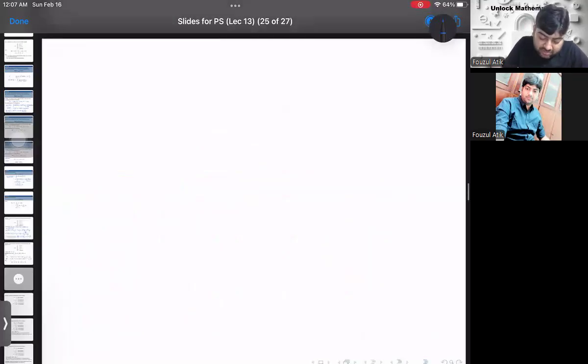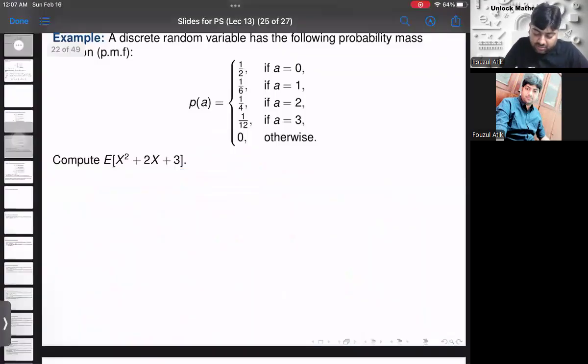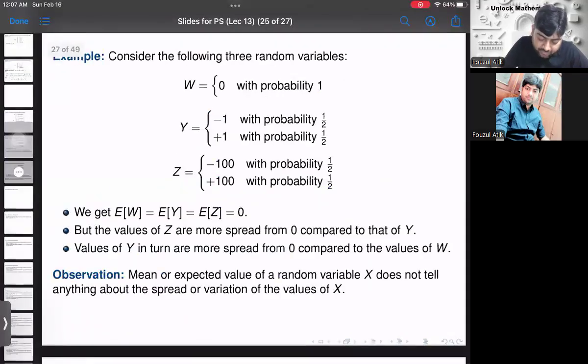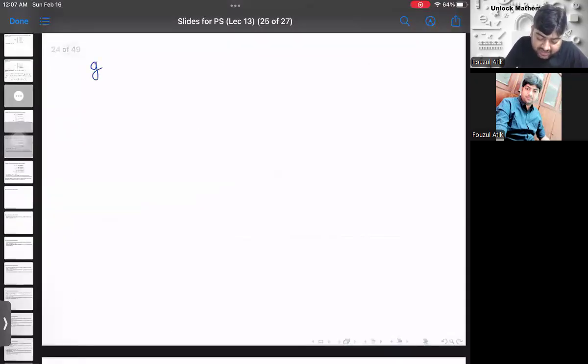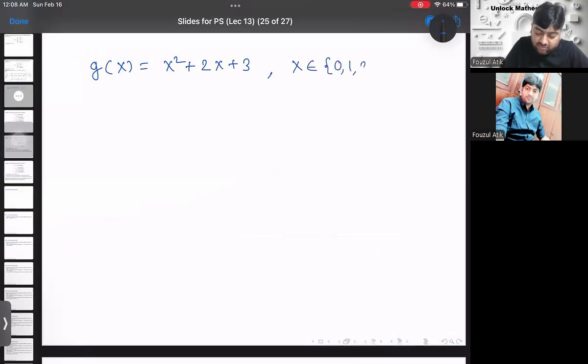So suppose I have a function g of x which is x square plus 2x plus 3. Now you find out the functional value at each of the values of the random variable. The random variable was taking the values 0, 1, 2 and 3.